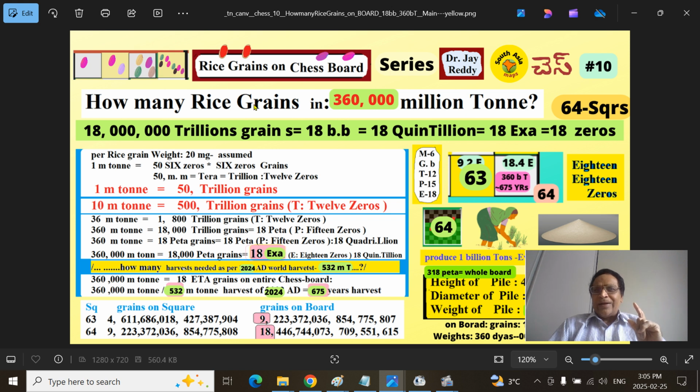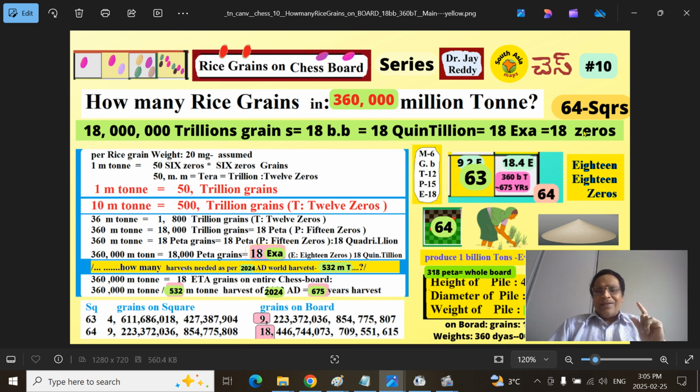By the time you reach the 64th square, it will contain 18 quintillion grains. Billion is 9 zeros, again billion is 9 zeros, so 18 in total. That is 18 followed by 18 zeros, the rice grains the entire chessboard will have after you fill it.